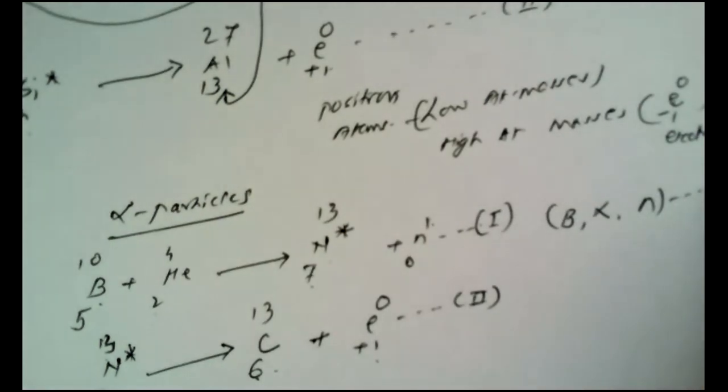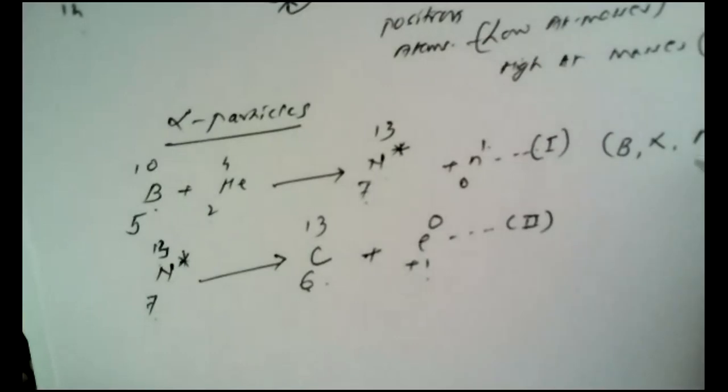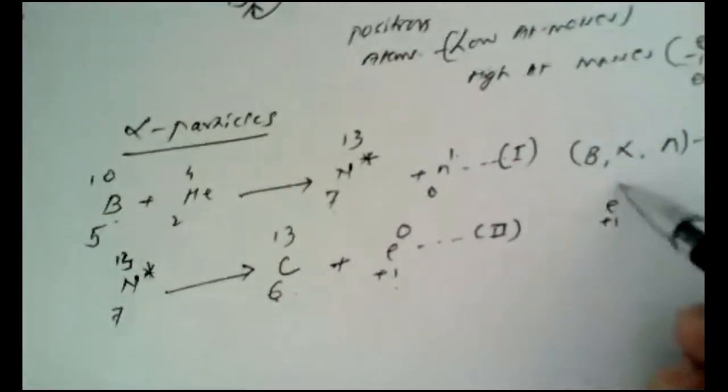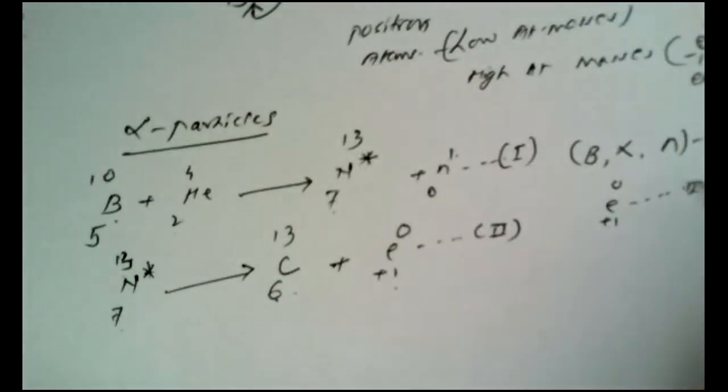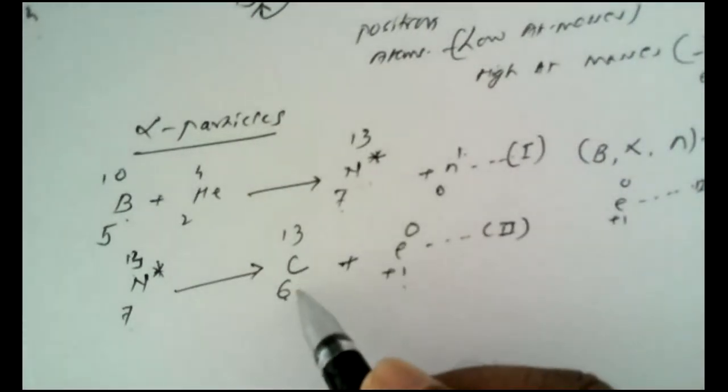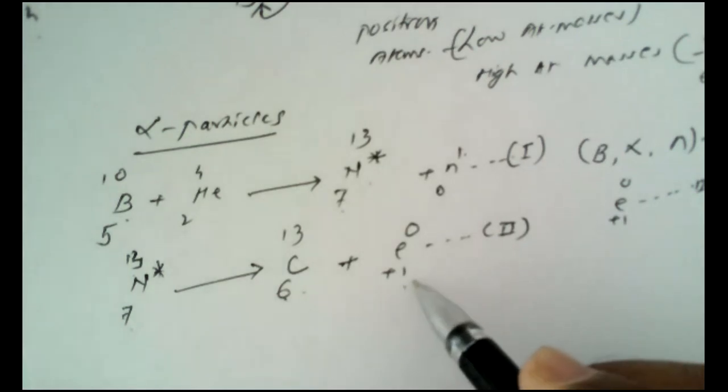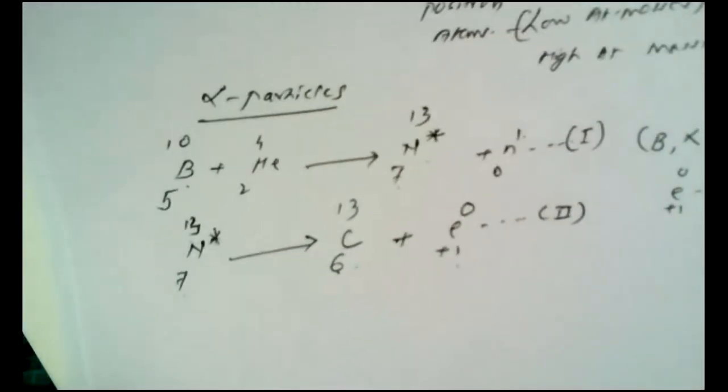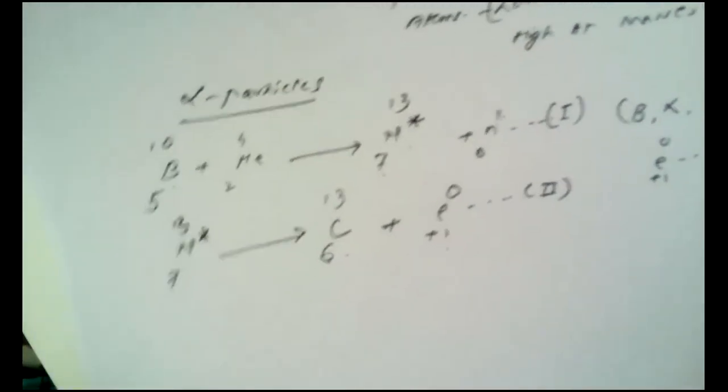This is the first step. Now what is the second step? Again, the second step is the positron. That means the same product is disintegrated with ejectiles such as the positron. So this is how we can induce radioactivity in certain elements which are normally stable in nature, but because of the bombardment, they become radioisotopes.